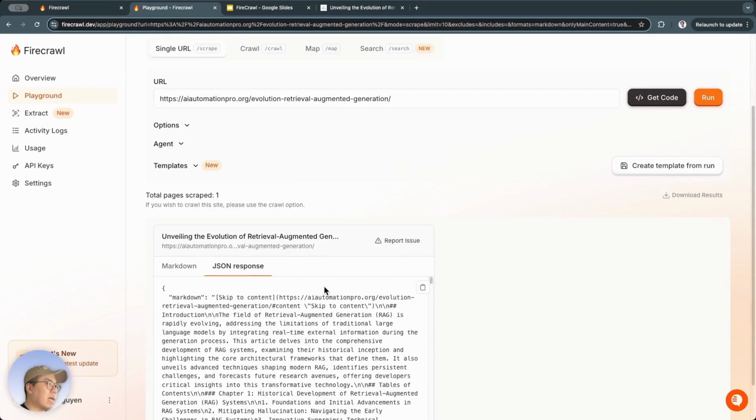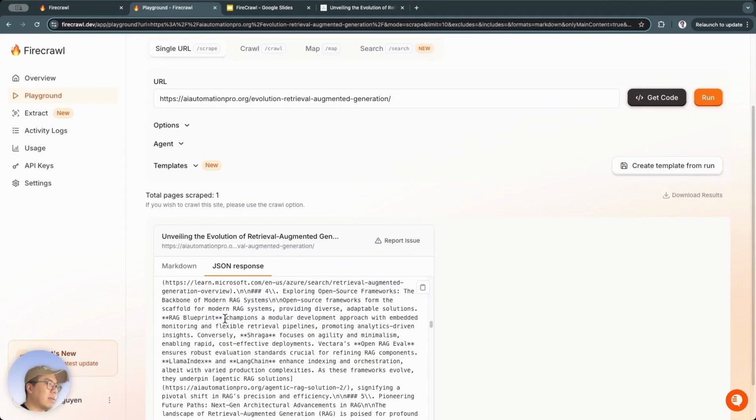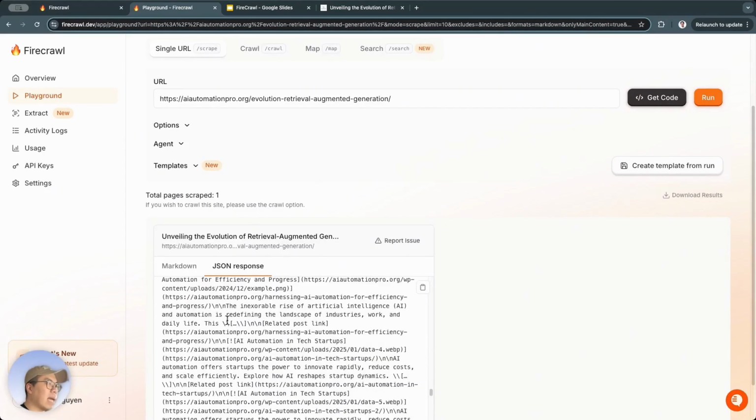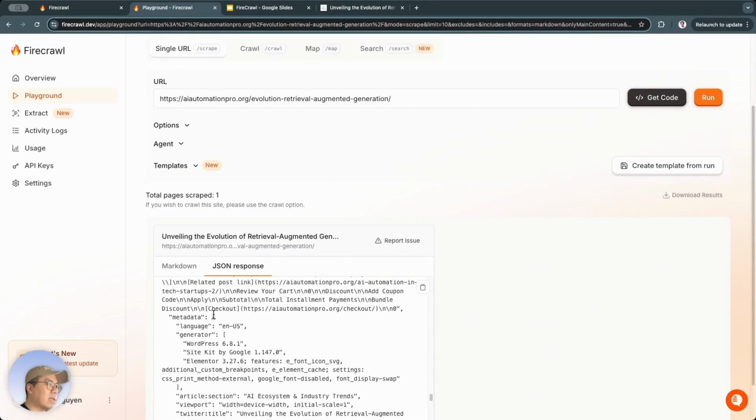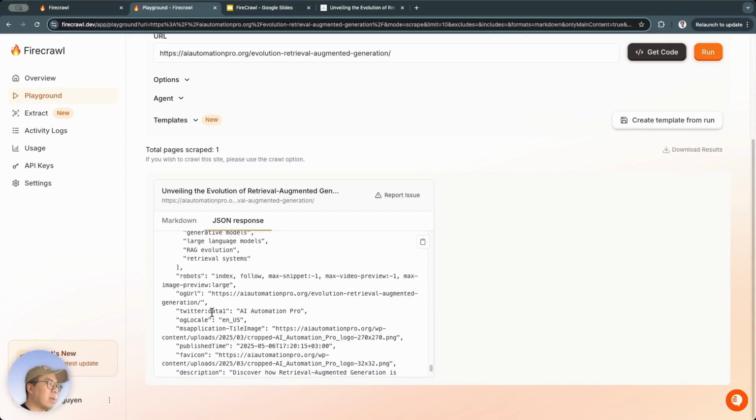The JSON format is just another format. JSON has the structure of key and value pairs. So it will return the website's content in JSON format. Besides that, it will also include some other tags, for example, metadata, and quite a lot of other information as well.